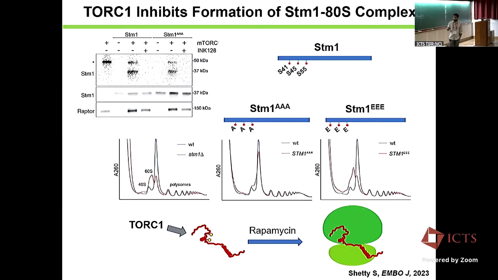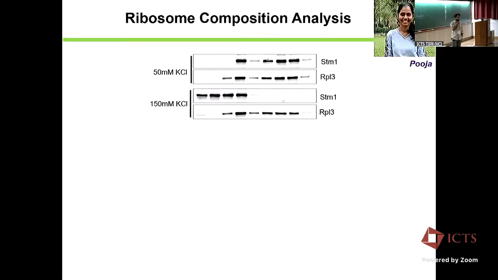But now in the lab, Pooja joined as a PhD student, and we showed that under low salt concentration, STM1 was binding to the polysomes, but at high salt concentration, this interaction was not there. This suggests that the sucrose density gradient salt concentration can impact our observation about the ribosome associated proteins.